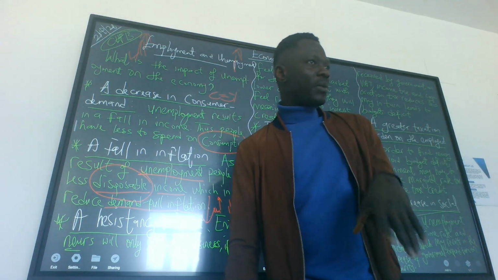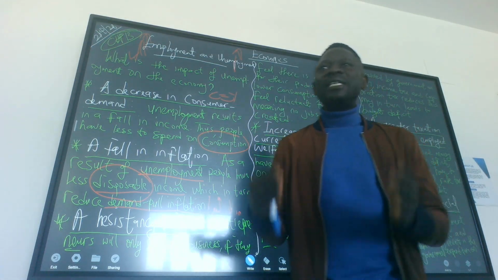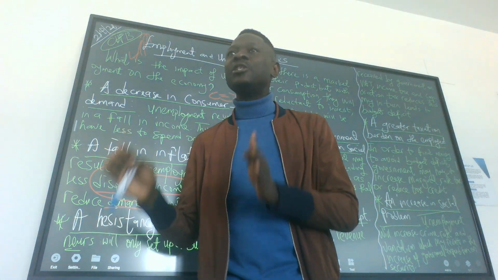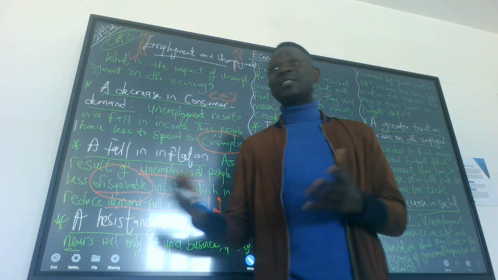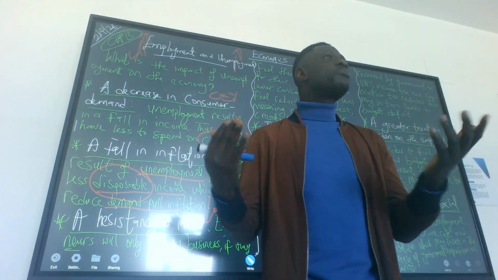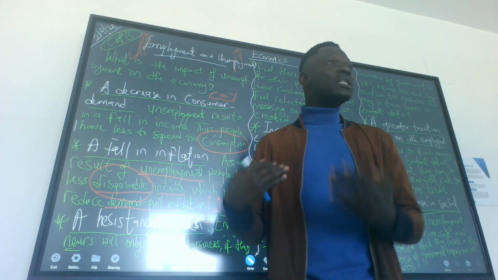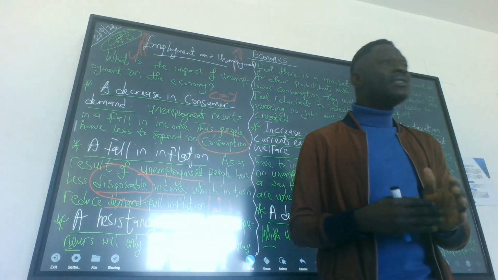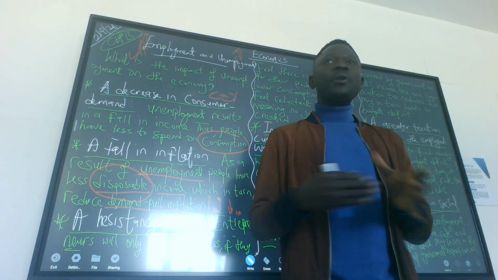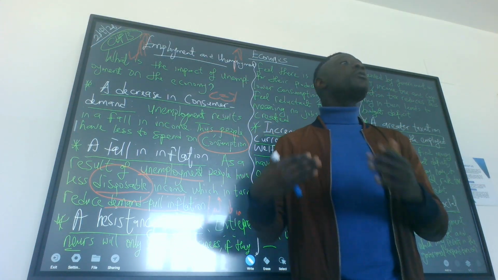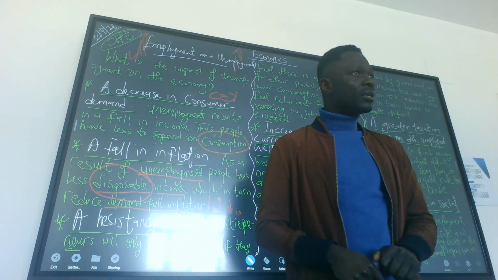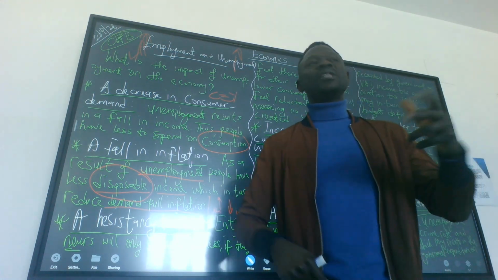The third one, a hesitancy to invest. Because there's unemployment, people do not have jobs. Businesses will not be able to sell as they used to sell. Because they are not selling, entrepreneurs will not want to produce goods, because entrepreneurs only want to produce goods if there's a market for that good. Because there's no market, they will not want to produce it, because people do not have money. Therefore, they would not want to invest.